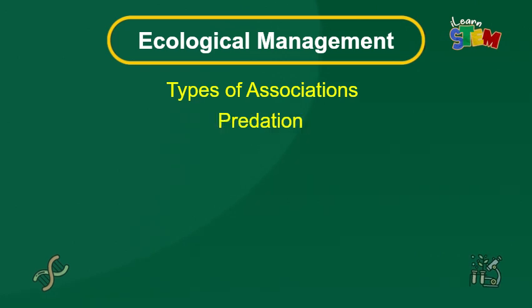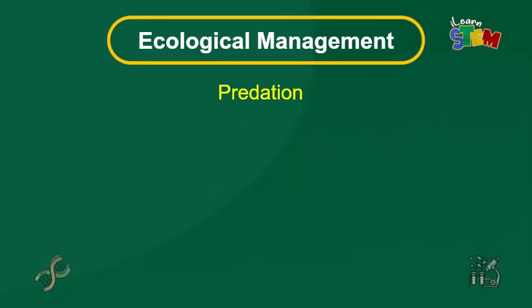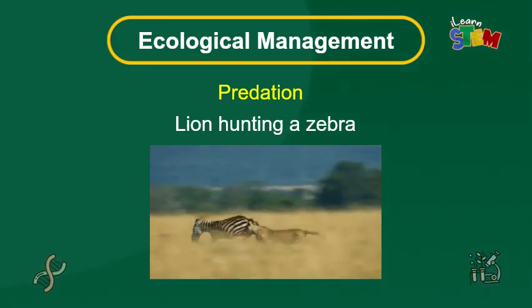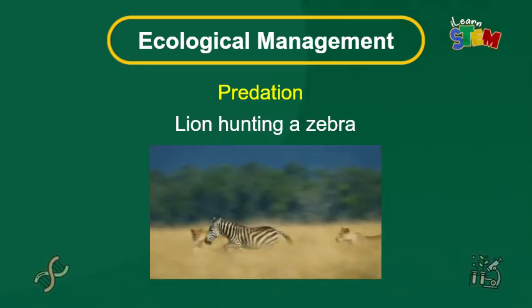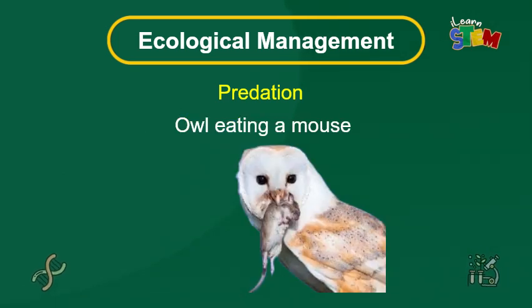Let's look at predation. This is a relationship where one organism benefits by killing and consuming another. Examples: a lion hunting a zebra. Here, the lion gets food, while the zebra loses its life. Then, an owl catching a mouse. The owl benefits by feeding on the mouse.